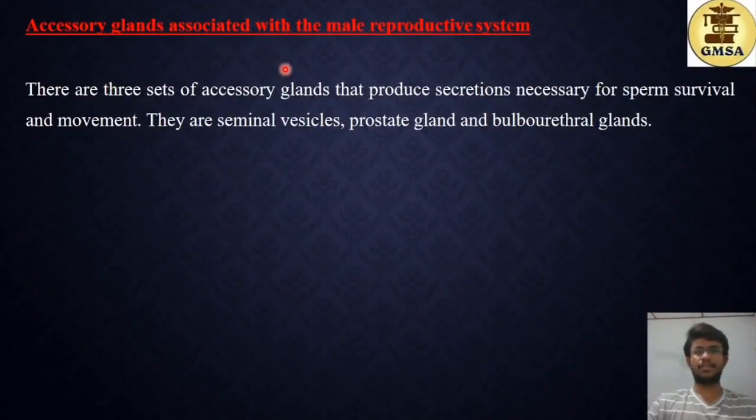The accessory glands associated with the male reproductive system. There are 3 sets of accessory glands that produce the secretions necessary for sperm survival and movement. They are the seminal vesicle, the prostate gland and the bulbourethral or the Cowper's glands.